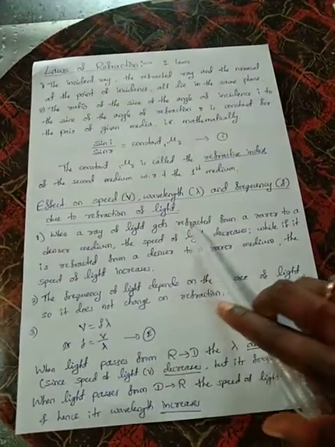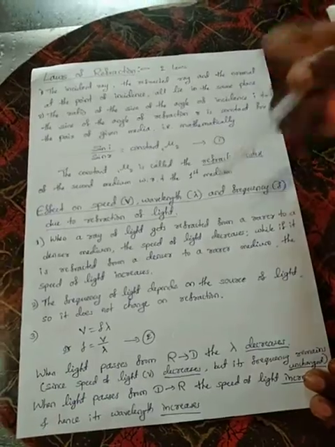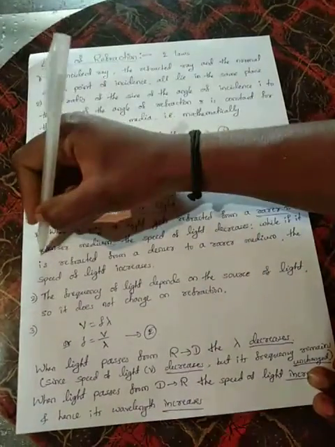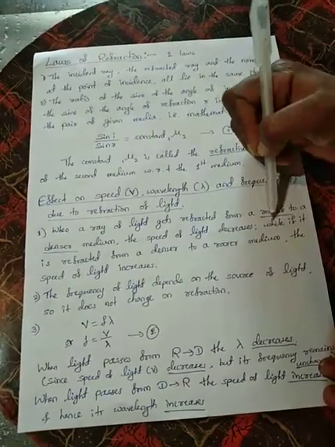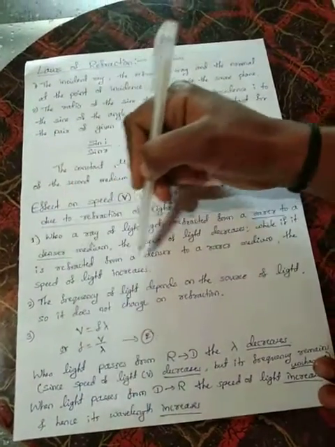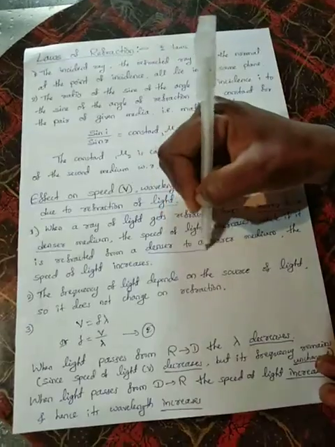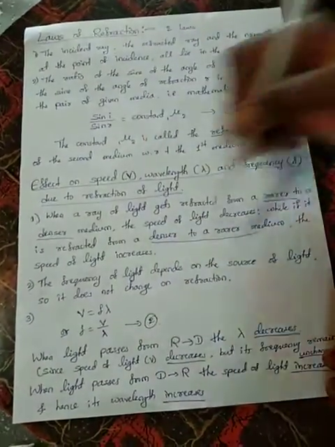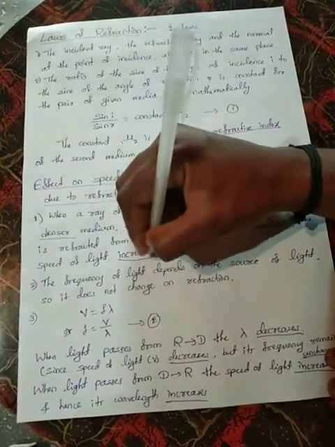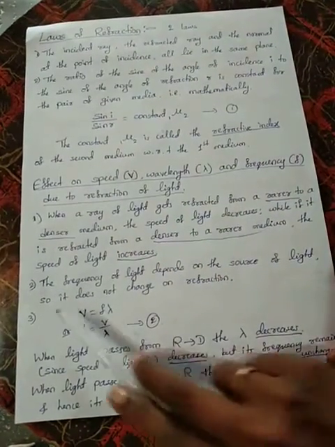While if it is refracted from a denser medium to a rarer medium, the speed of light increases.